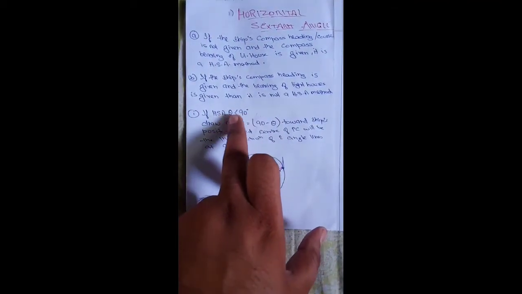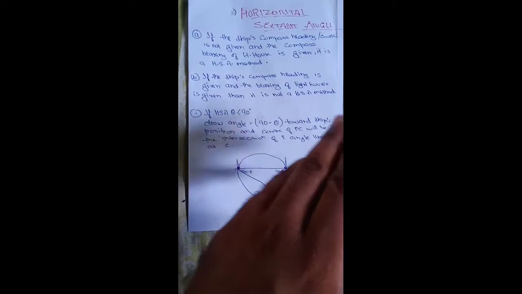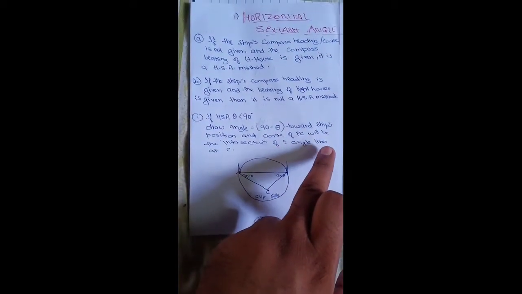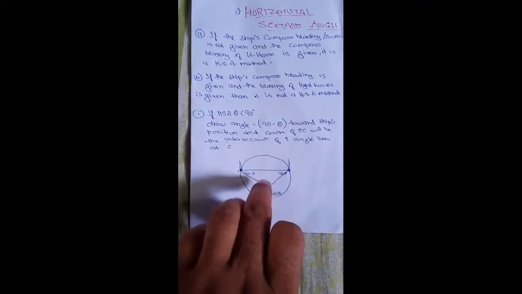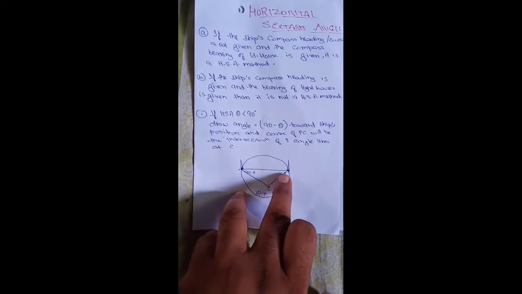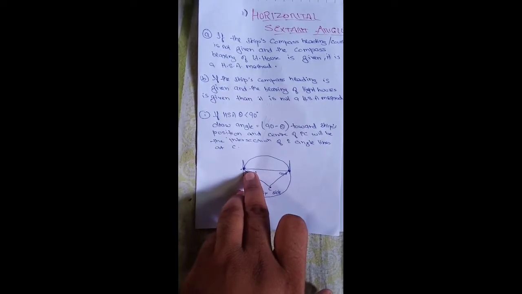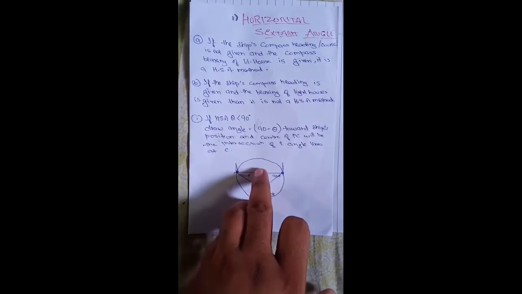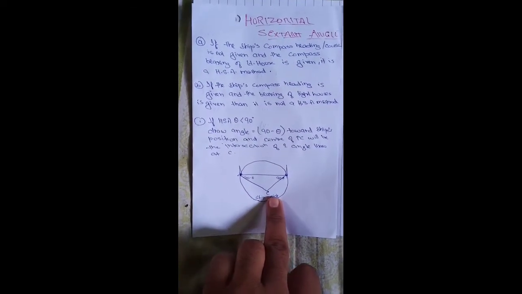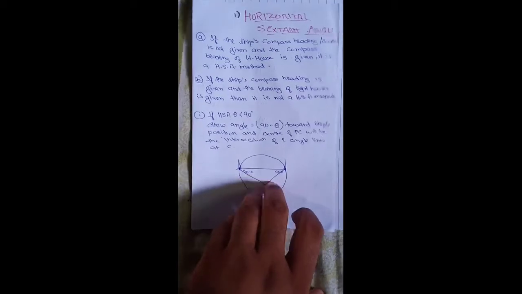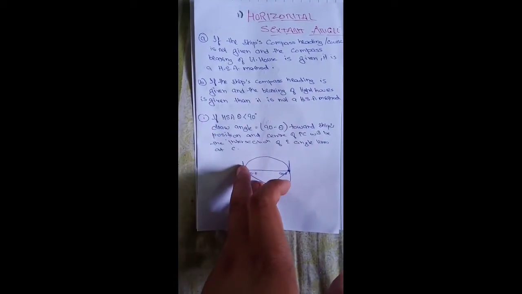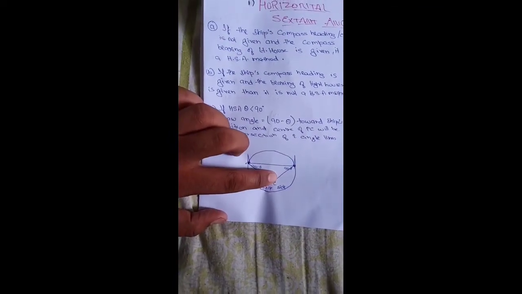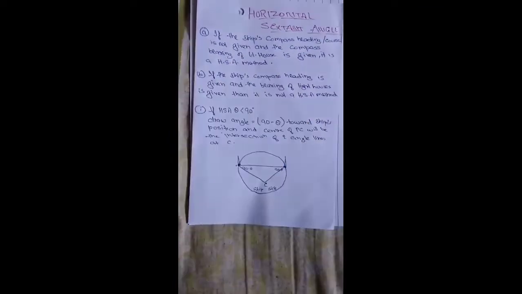If theta, the bearing whatever is given, is less than 90 degrees, then towards the C position, the center of PC will be the intersection of the two angles. So we will do 90 minus theta, and whatever angle we get, we will draw that angle, and wherever it intersects, that will be our center. Taking this as a center, we measure from here to this, it has to be equal, and from this we will draw a circle.